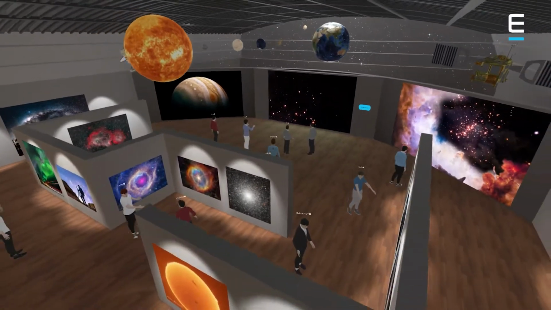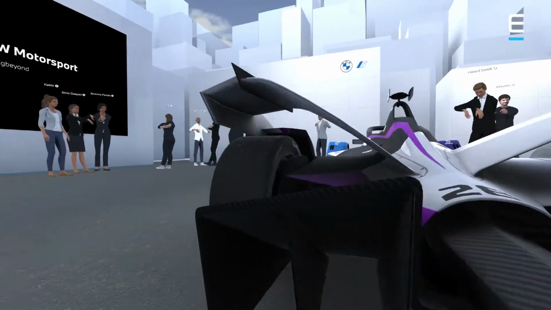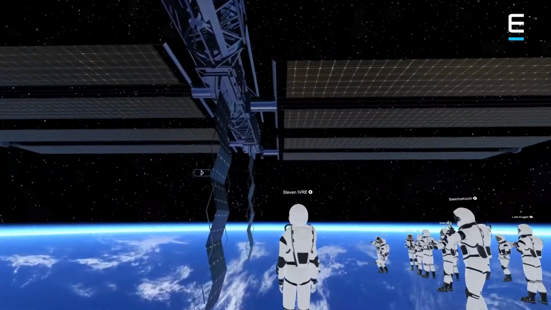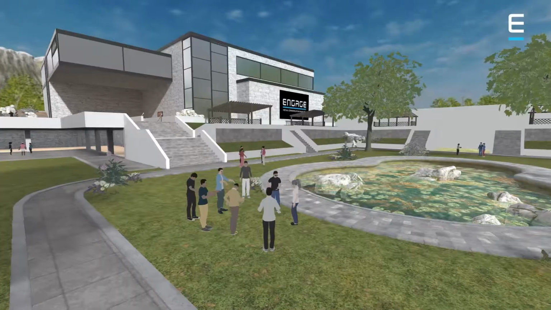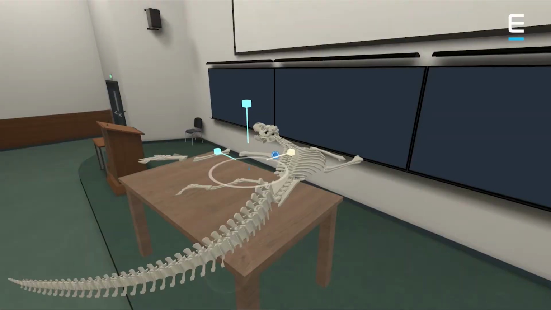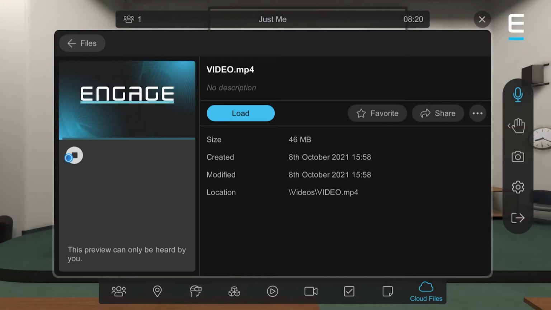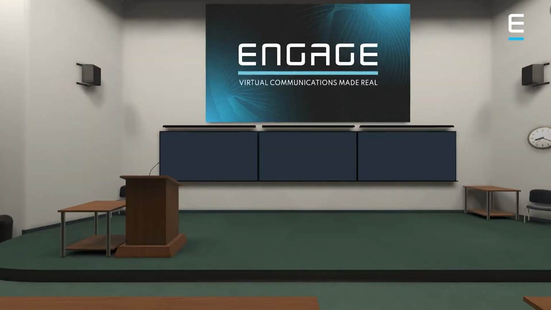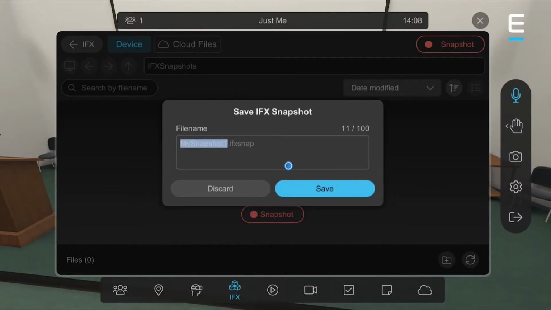Engage is a virtual communications platform that makes it easy to host your own virtual events, meetings, and classes. Bring together friends and colleagues in a variety of ready-made locations. Customize the locations by adding in 3D objects, images, videos, and audio files. Save these as a snapshot so you can add them in easily again to this location or others at another time.